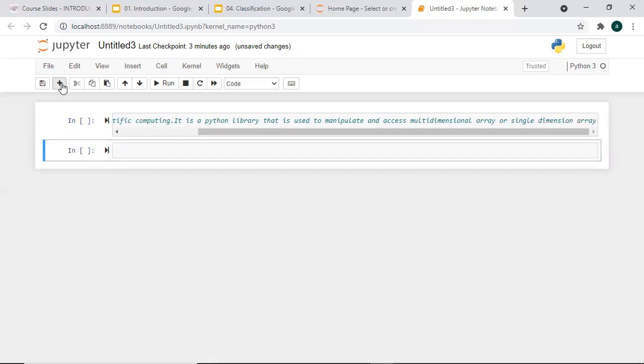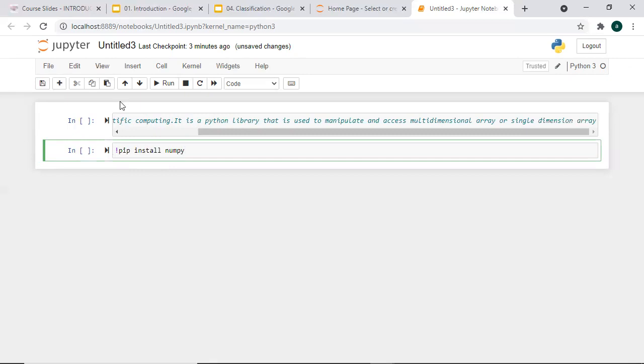Yeah, sure. So first of all, in a Jupyter notebook, sometimes the NumPy library won't be found, so you might get an error. In order to resolve those errors, you just have to type pip install numpy.